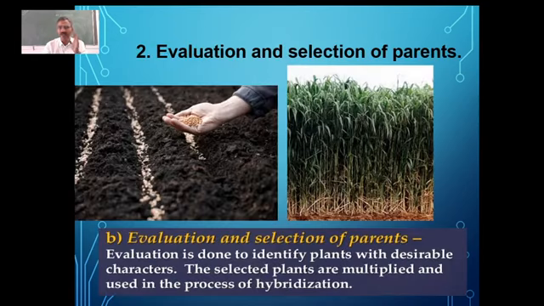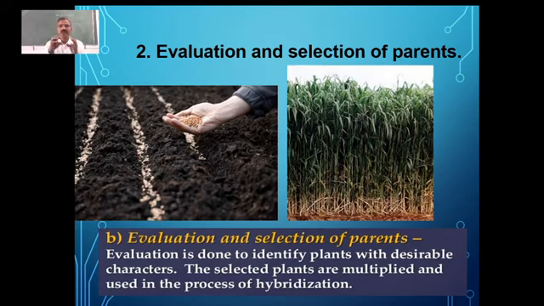Once we collect the variability, in the first step we are going to document all the traits which are possessed by the particular variety of that plant. Then we have to find out whether they possess those traits or not. That's what we call evaluation. And depending on our requirement, what is it that we require?